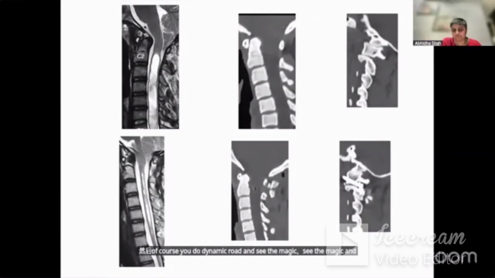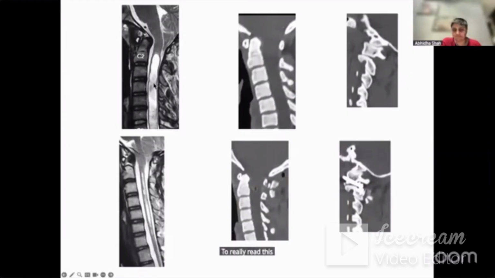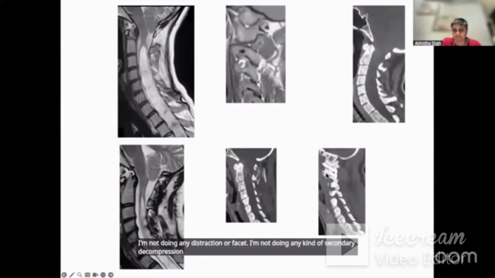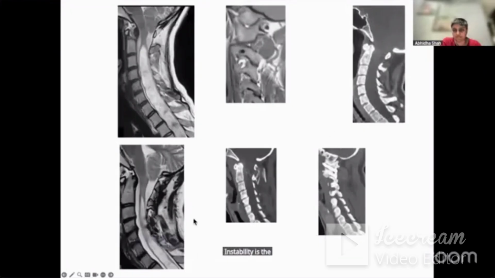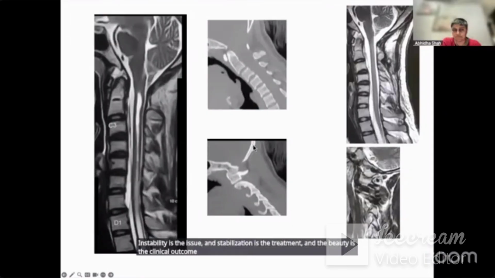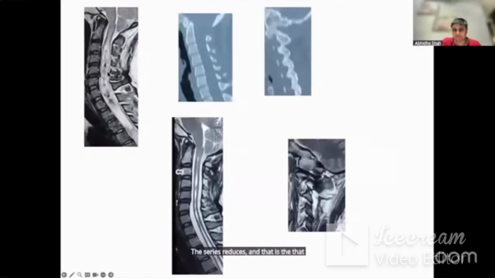And possibly, if you have time to really read this article, please read it. So there is syringomyelia reduction. I'm not doing any distraction of facet. I'm not doing any kind of secondary decompression. I am doing just stabilization. Instability is the issue and stabilization is the treatment, and a beauty is the clinical outcome. So you see this syrinx, no problem here. The syrinx reduces, and that is the issue. Syringomyelia reduction, no problem here.